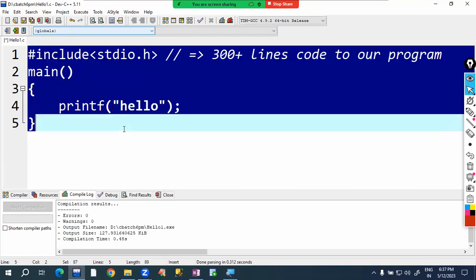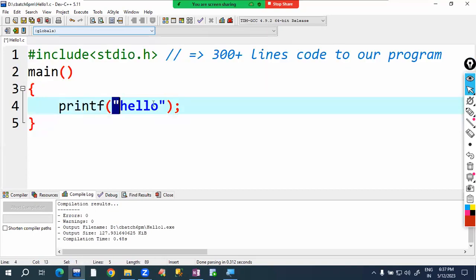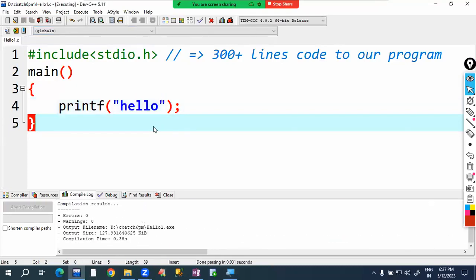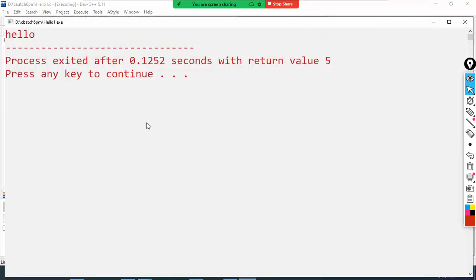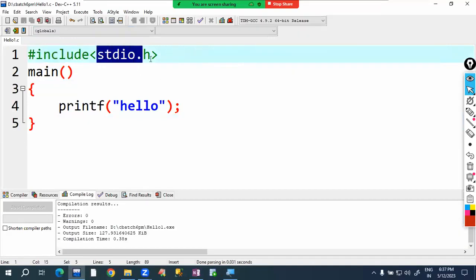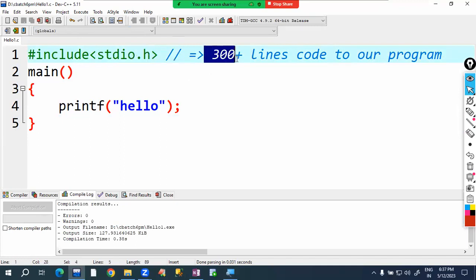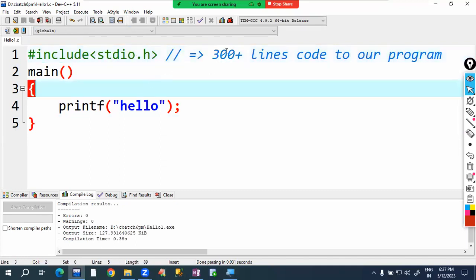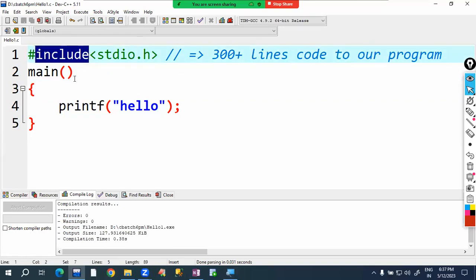This is the program we have written. So our program is printing hello. Our program duty is printing hello. Include program duty is attaching code of the specified header file. stdio header file has 300 plus lines code. That 300 plus lines code will be attached by which program? Include program.